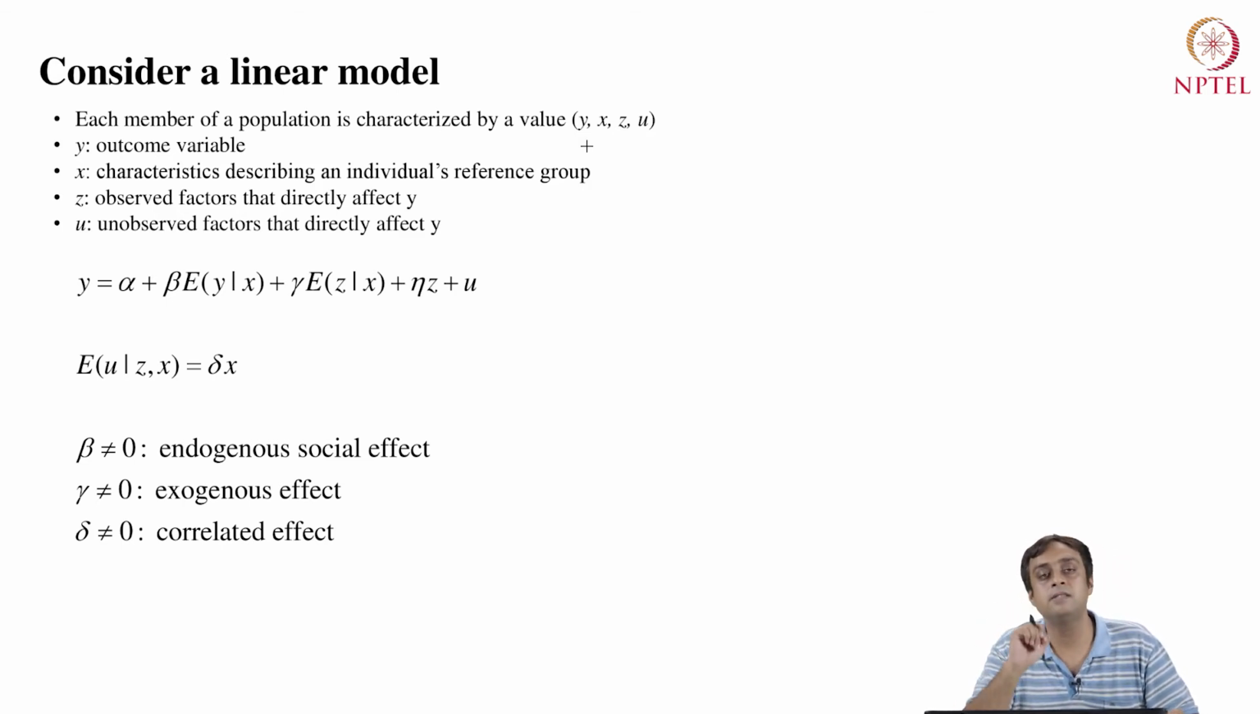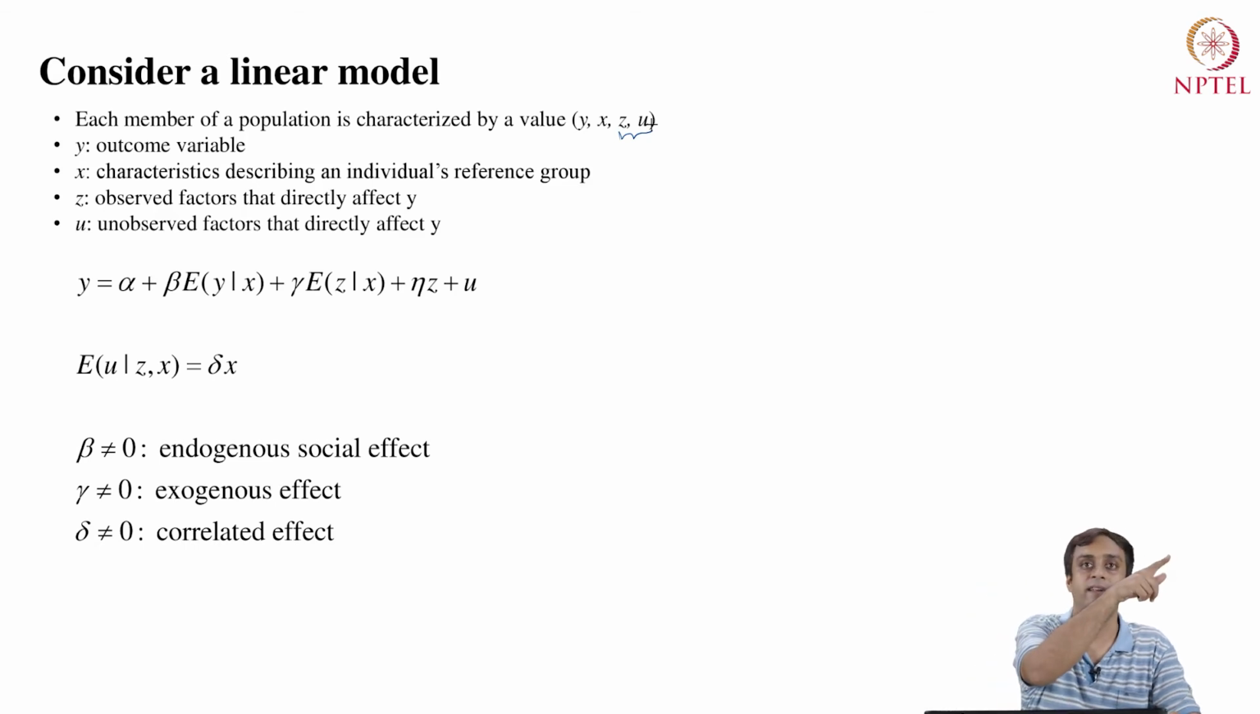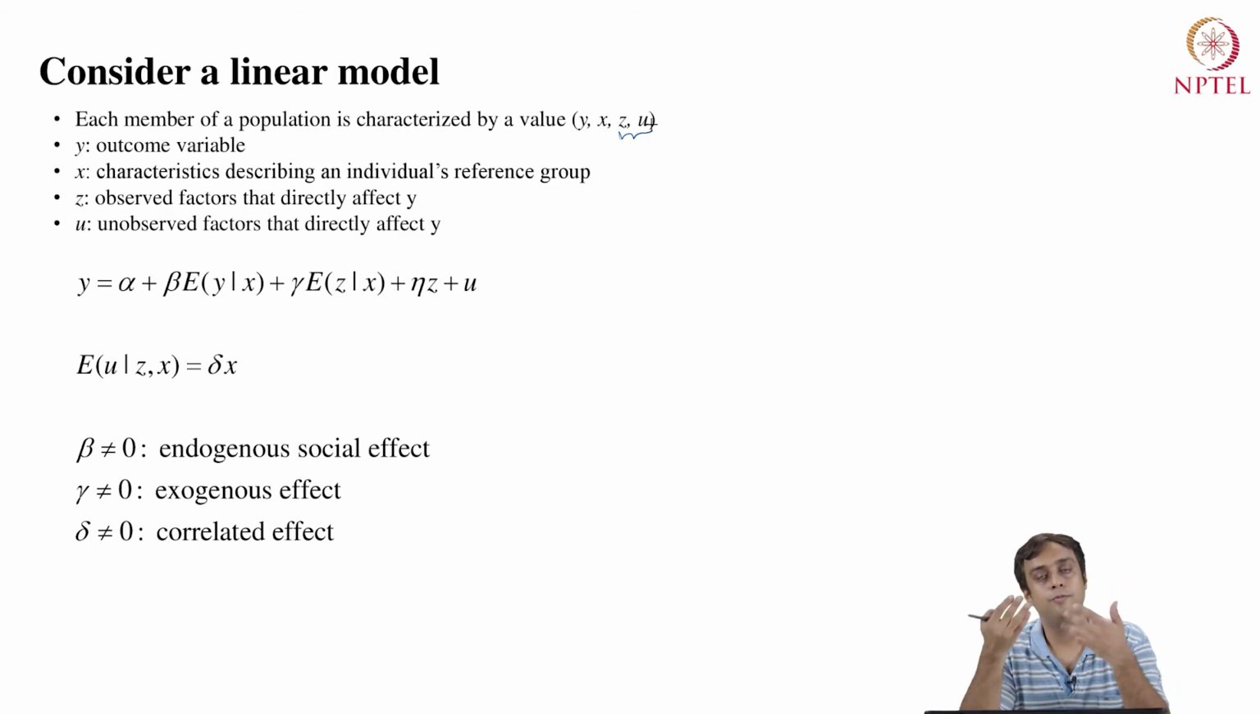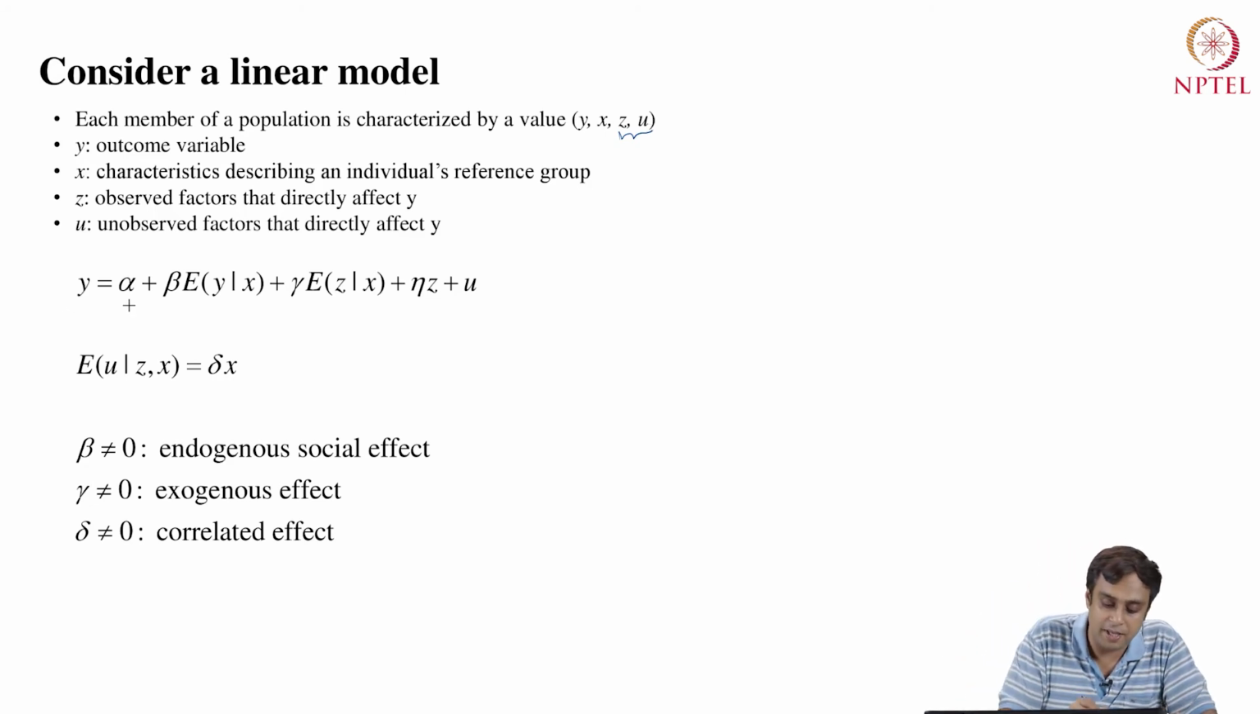Z and U both affect Y directly. For example, the number of rooms in the housing market affects Y directly. The public amenities in a neighborhood affect Y, that is, housing price, directly. The observed direct-impact factors are denoted as Z, and the unobserved ones are denoted as U. Now U, since we are working with regressions, is going to be a model error, so U is going to be a random variable. So we specify y equals alpha plus beta times expectation of y given x.